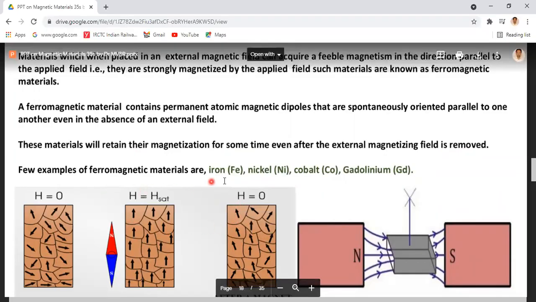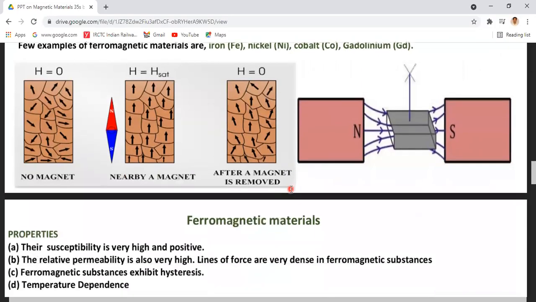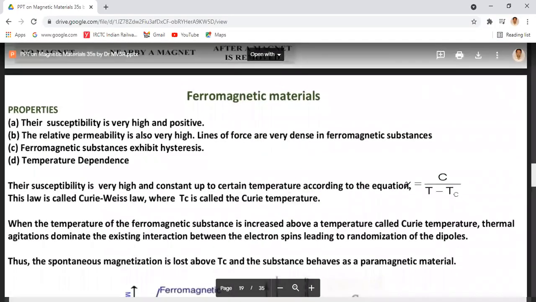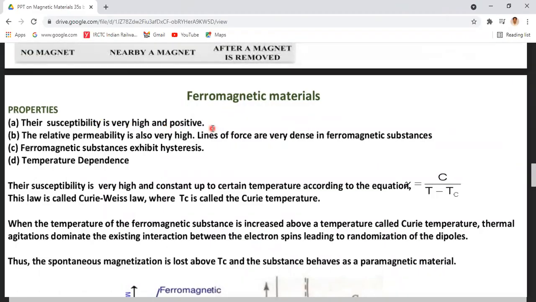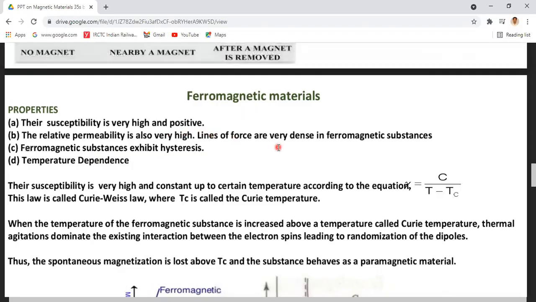So what are the examples? Iron, cobalt, nickel, gadolinium. These are the best examples of ferromagnetic materials. Coming to the properties of ferromagnetic materials, their magnetic susceptibility is very high and positive. The relative permeability is also very high. So lines of force are very dense in a ferromagnetic substance.